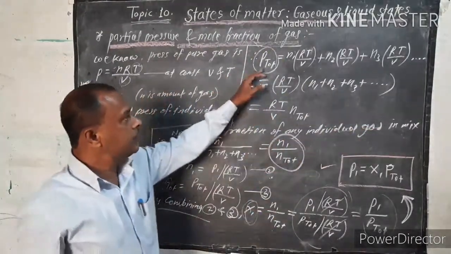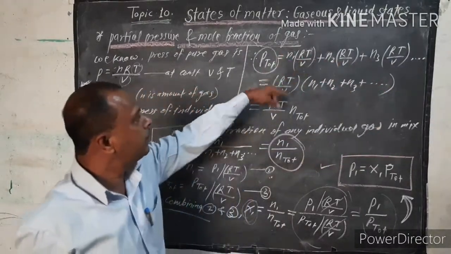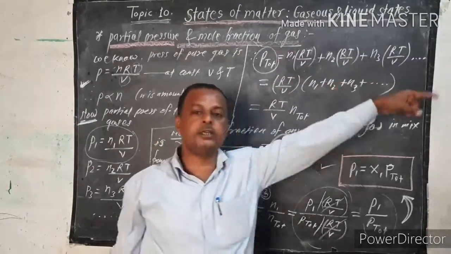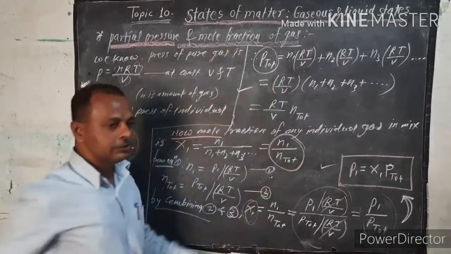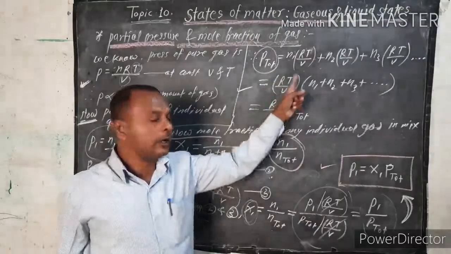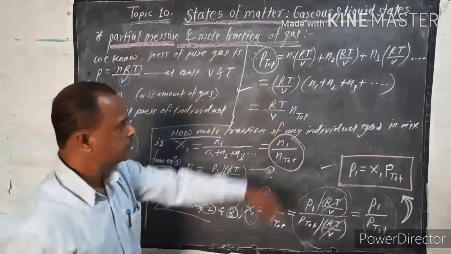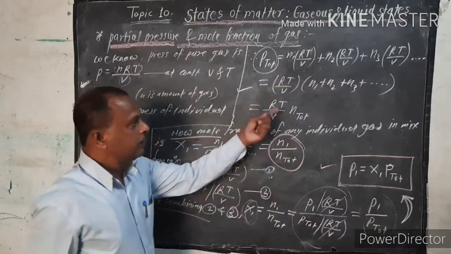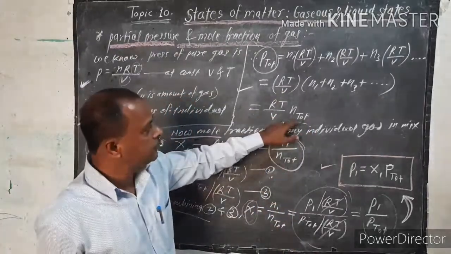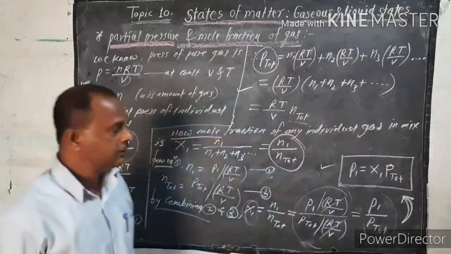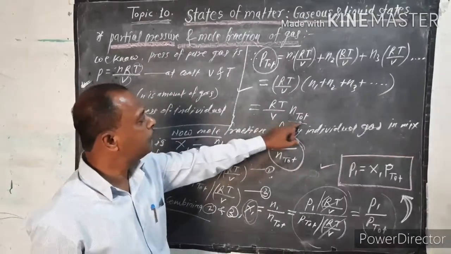If you sum these three partial pressures, what do you get? The total pressure, which is the sum of the partial pressures: n1RT upon V plus n2RT upon V plus n3RT upon V, and so on. In the second stage, take the common term RT upon V, so what remains is n1 plus n2 plus n3. So it is RT upon V into n total, where n total is the sum n1 plus n2 plus n3, the total number of moles.